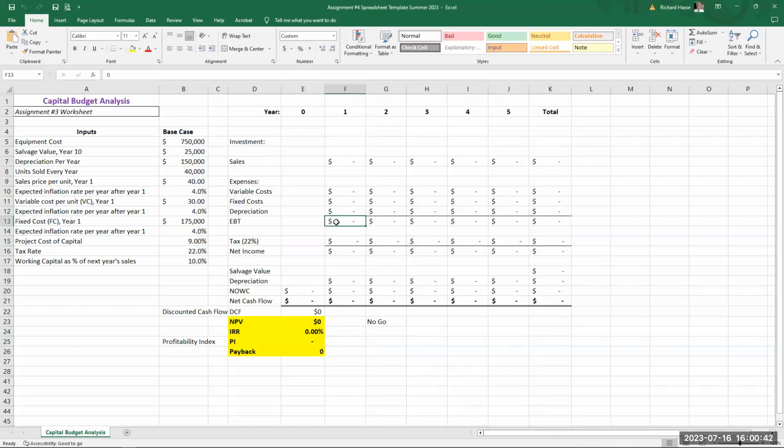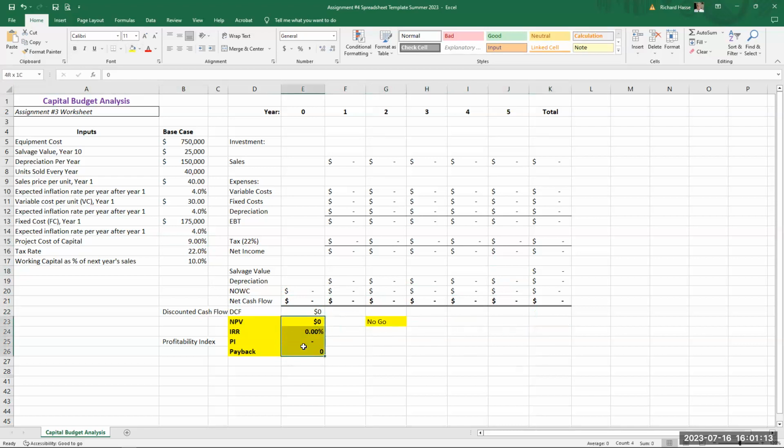Determine earnings before taxes, take the tax out, get net income, add back in salvage value and depreciation, take into account working capital, and determine the net cash flow. The net cash flow is discounted at your cost of capital, which is given to you in this problem at 9%. You can determine NPV and the following. That's your job. These areas in yellow are what you need to accomplish to complete this assignment.